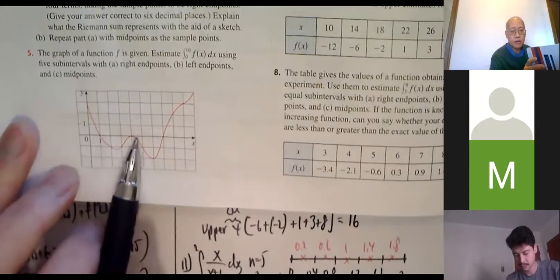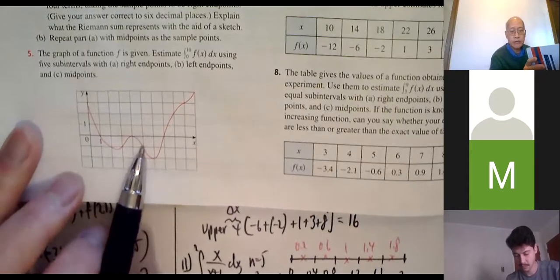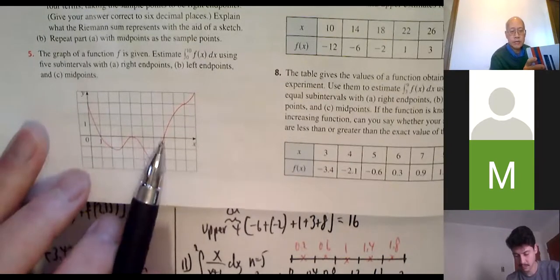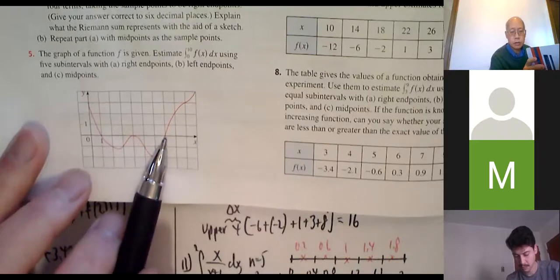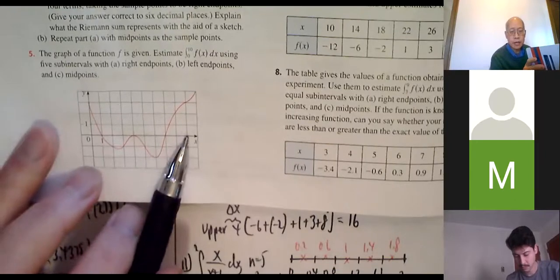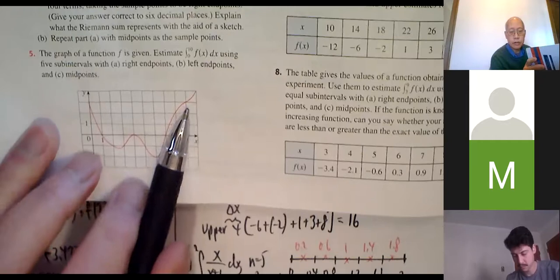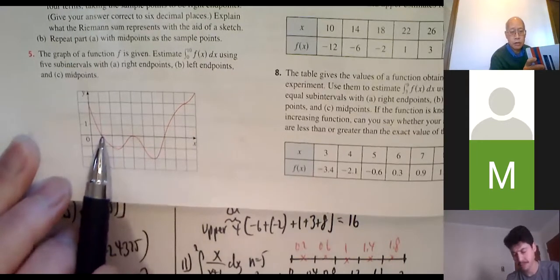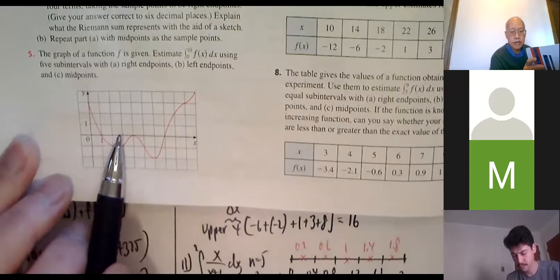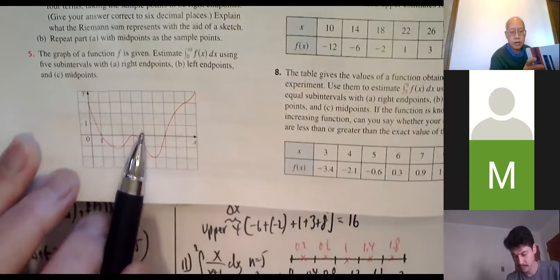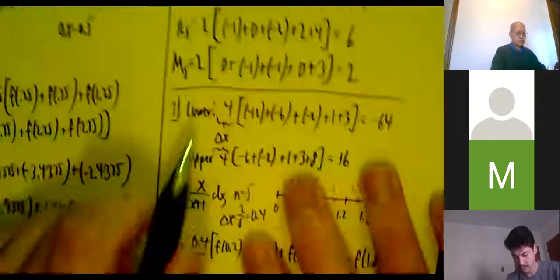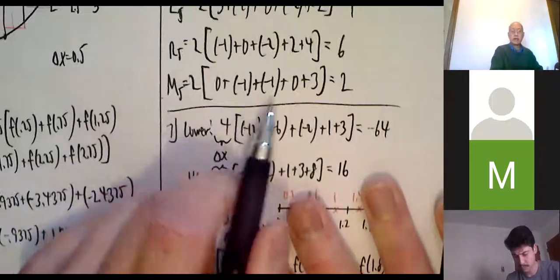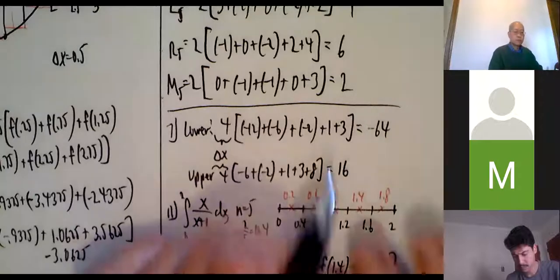At 5, -1. At 7, 0. At 9, 3. So the heights again were 0, -1, -1, 0, and 3. Times 2.